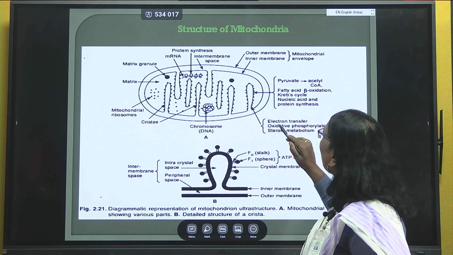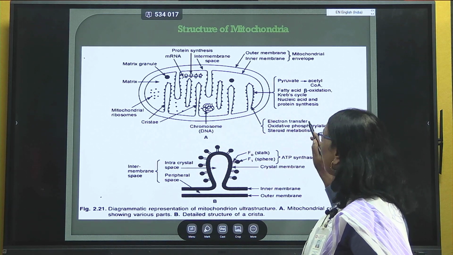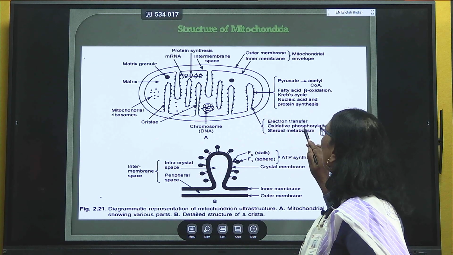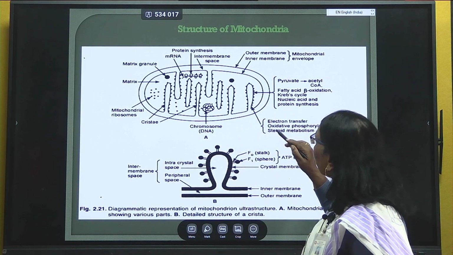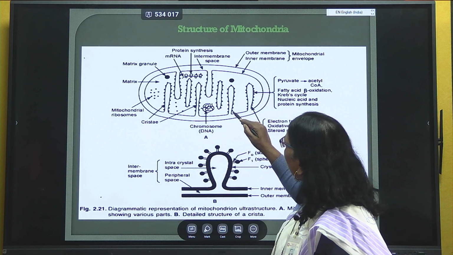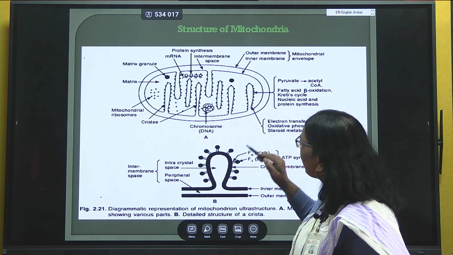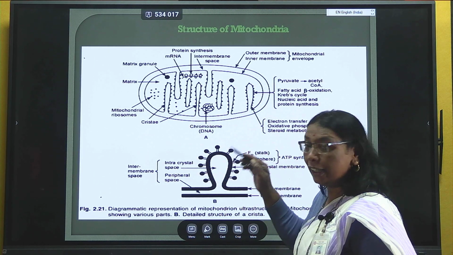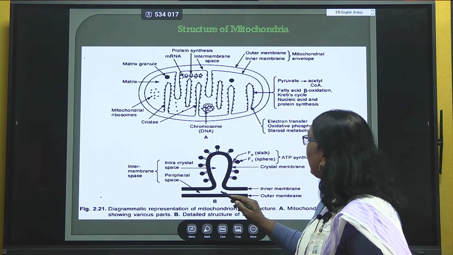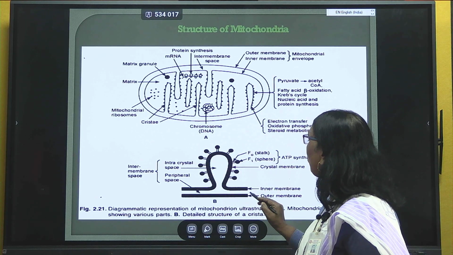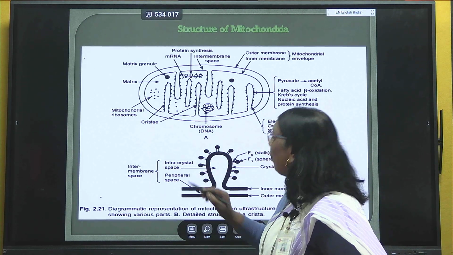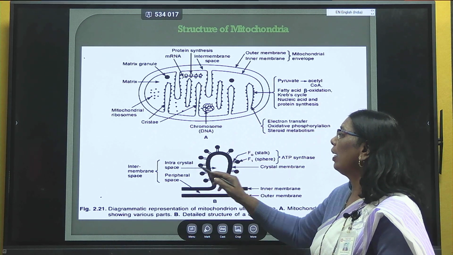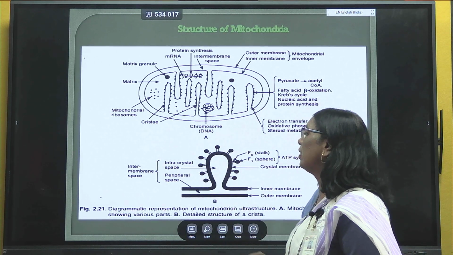The foldings are termed cristae, and the cristae mainly play an important role in the electron transfer system as well as oxidative phosphorylation and steroid metabolism. When we observe a single outgrowth, that is, a crista present on the foldings of the inner membrane, it has an inner membrane and an outer membrane, with the peripheral space in between them, and in the central head region there is the intracristal space.